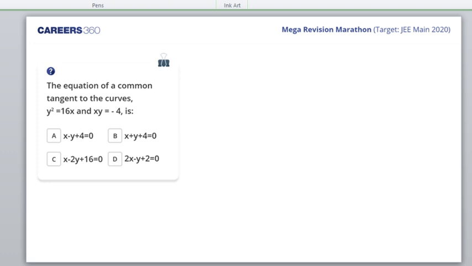Okay. Let's see what this question is. The equation of a common tangent to the curves: a parabola, y square is equal to 16x, and a hyperbola, xy is equal to minus 4. Questions on common tangents are very common, incidentally, so you should be very comfortable with them. Go ahead with this question. I'll give you 1 minute.